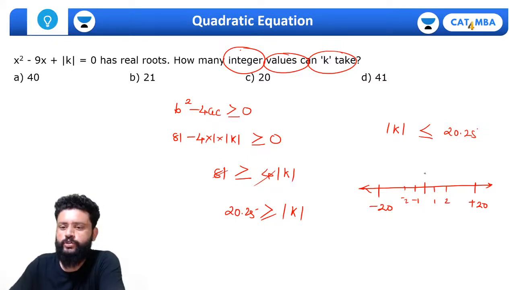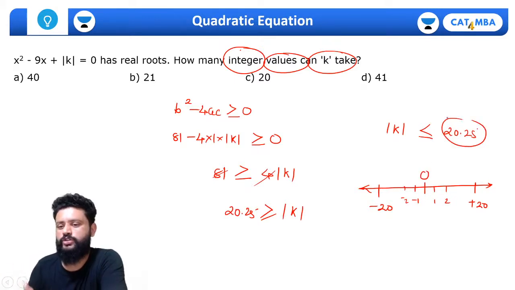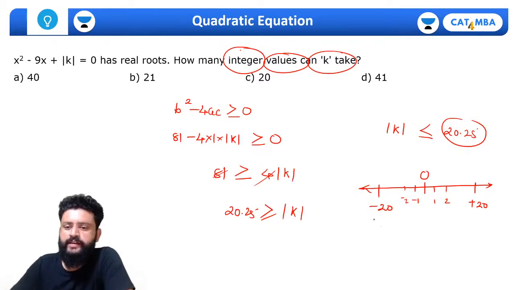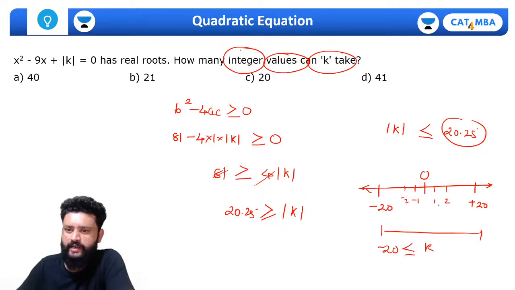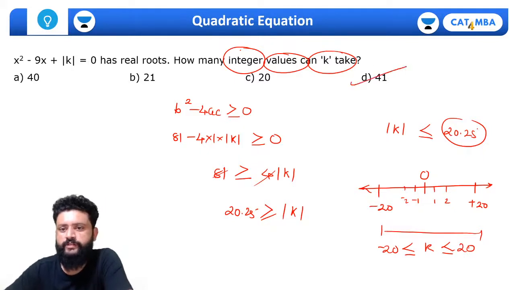But why did you leave out 0? Mod of 0 will also work, right? We need less than 20.25, so 0 will also work. 0 also comes in it. Right. So the values that k can take: k can take any value which is greater than or equal to -20 (equal to also works, okay, 20 also works), and which is less than or equal to 20. There are 41 such values.